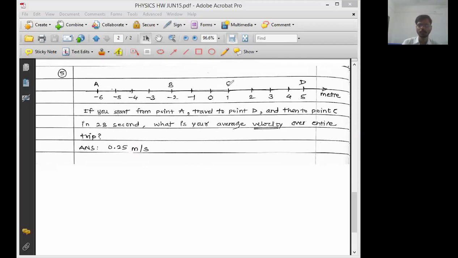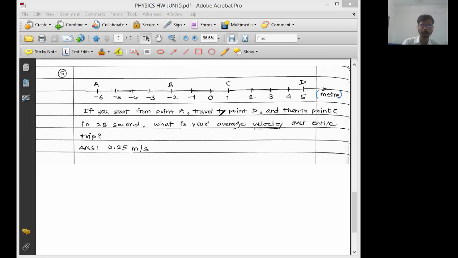Point A, point B, point C, point D. Point A marking is -6 meter. Position is measured in meter. Point A marking -6, point B marking -2, point C marking 1, and point D marking 5.